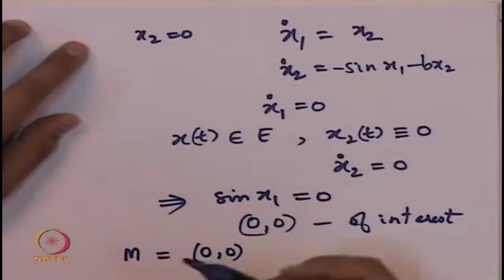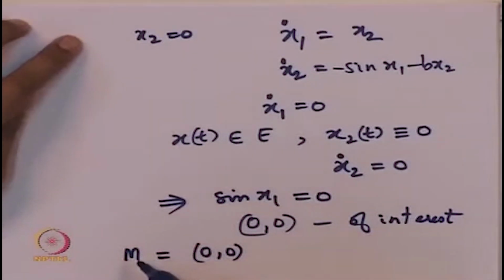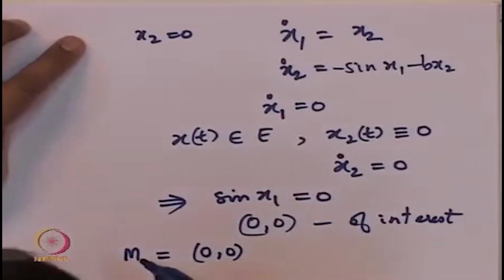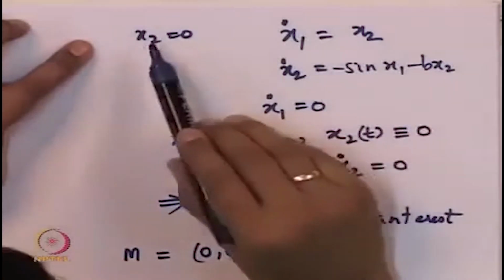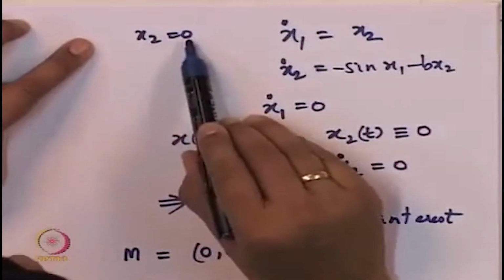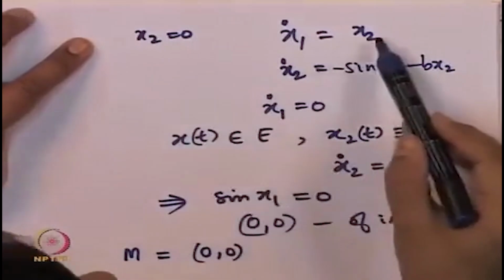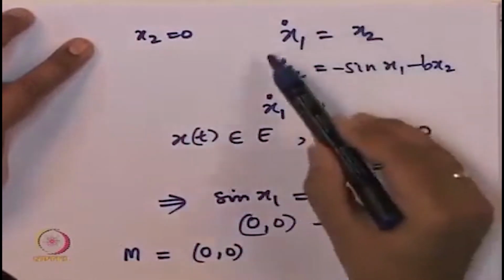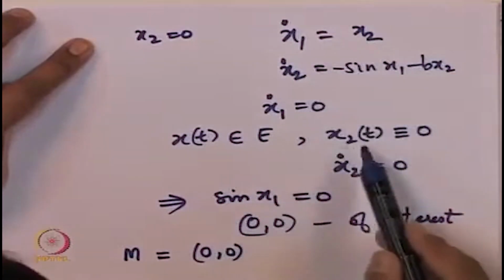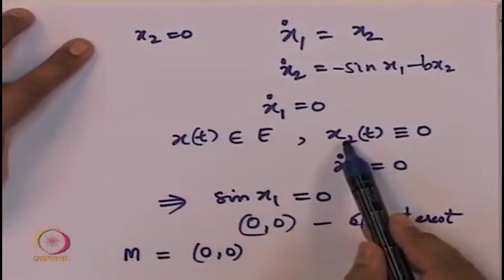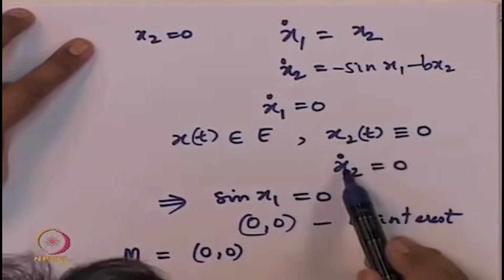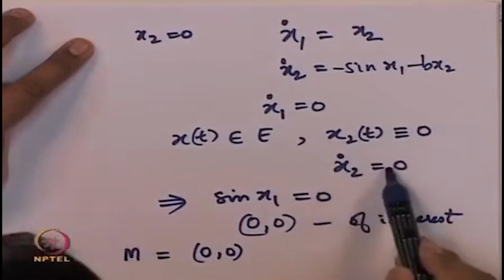When we ask the question inside the set E, which are all those points which are invariant under the dynamics of F, we took the set E, which means we put the equation x2 equal to 0, and we studied invariance. For invariance we put the fact that x2 is always equal to 0, which means x2 dot is also equal to 0.